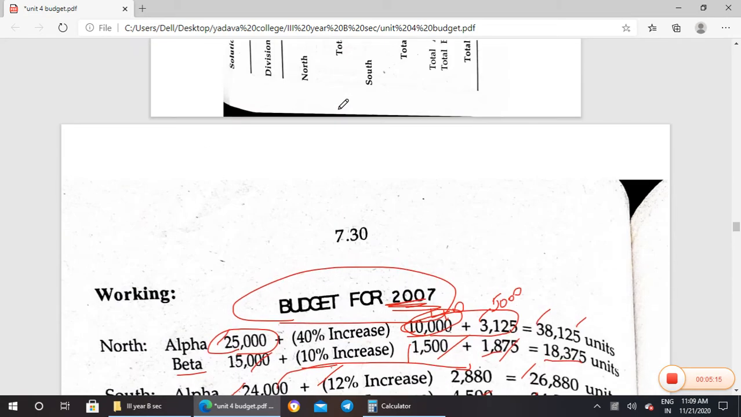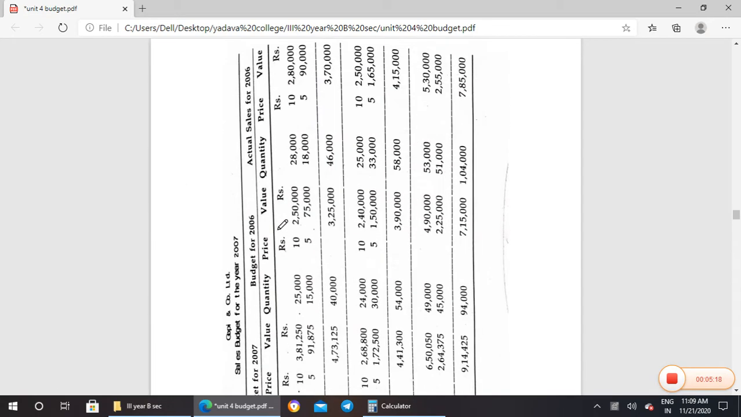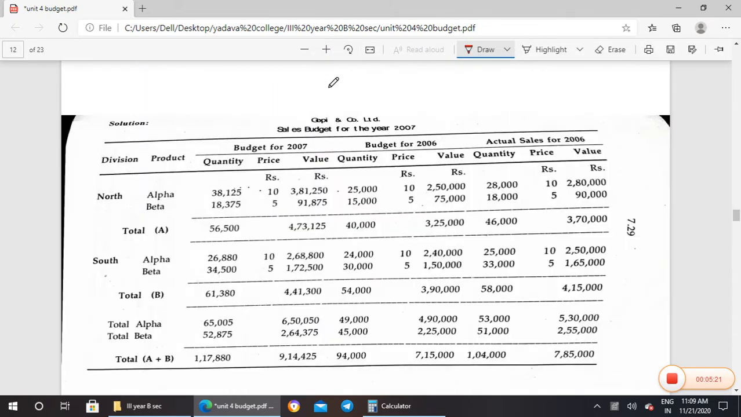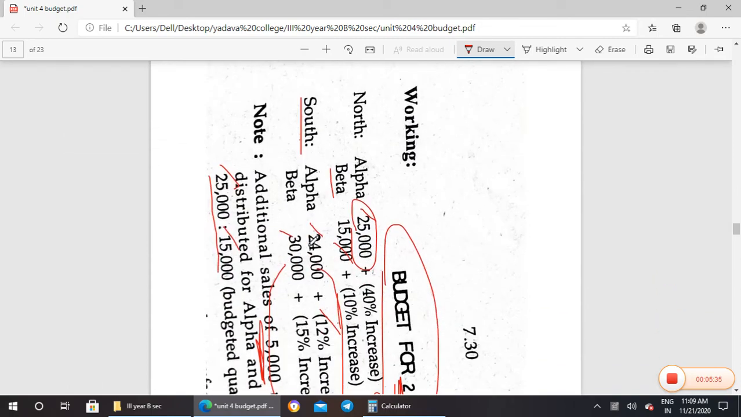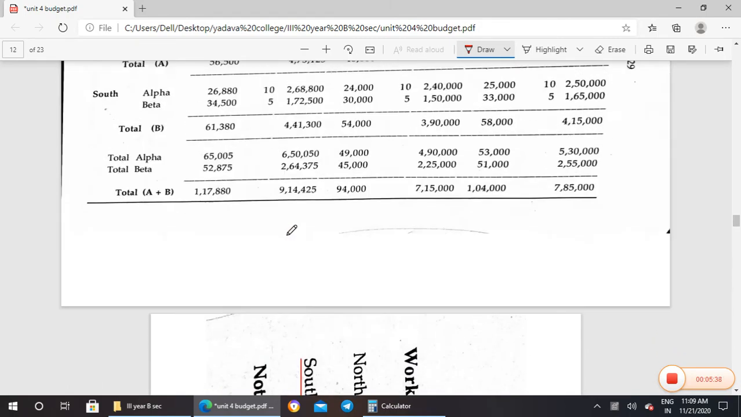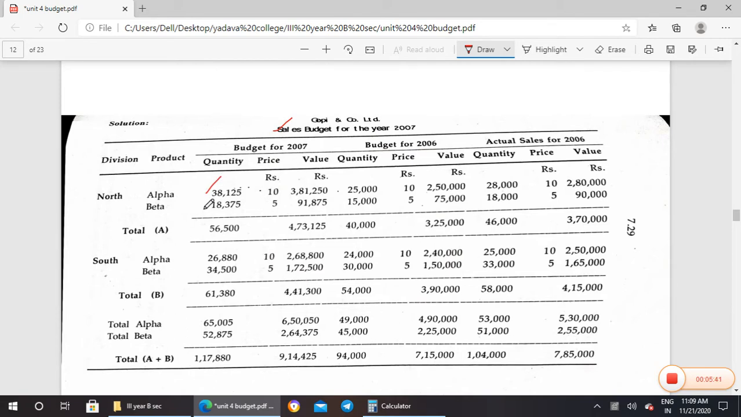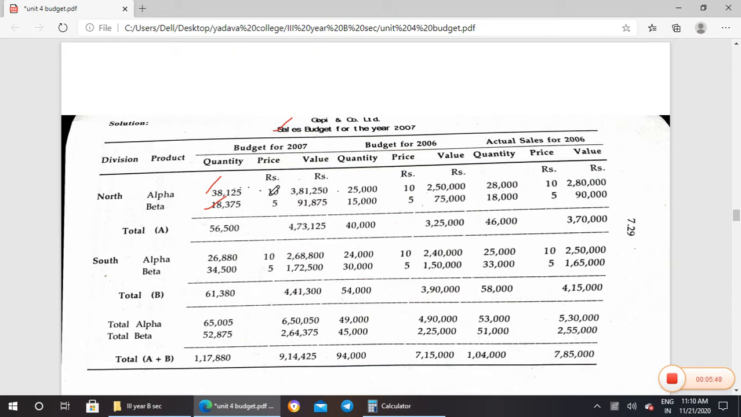Now we move on to the budget. This is in the working notes. So the sales budget for the year 2007 we are going to prepare for Gopi and Co. The budget for 2007, we have already calculated for North Alpha 38,125. For Beta 18,375. The price rate cannot be changed, the price rate remains the same. They didn't touch the price rate. So the same price as in 2006 will be maintained for 2007 also.